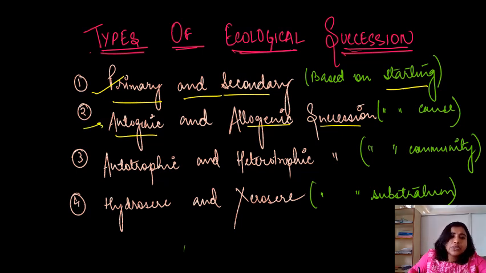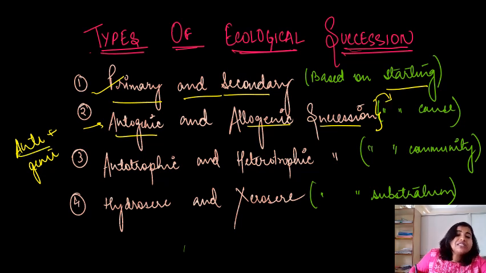Next is autogenic and allogenic succession. Autogenic comes from two words, auto plus genic, right? This autogenic and allogenic classification is based on cause. What cause? Let me tell you. Auto means self. Auto means what? Self.